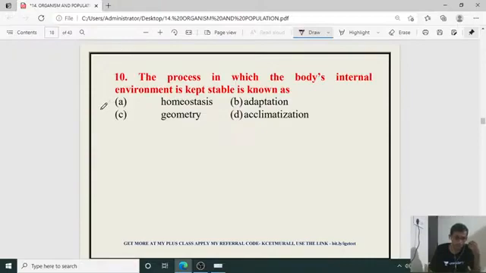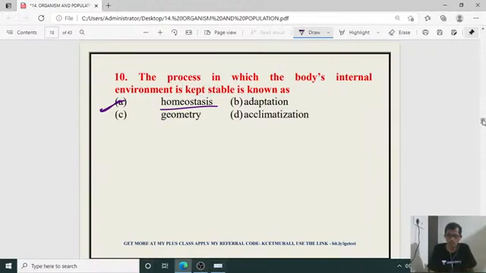Yes, the right answer for the 10th one is homeostasis. Homeostasis is the maintenance of the internal environment of the body in a stable condition. Acclimatization is adjusting to the new environment. When the body of an organism is adjusting to a new environment, it is called acclimatization. So the right answer for the 10th one is A. Okay, got it?